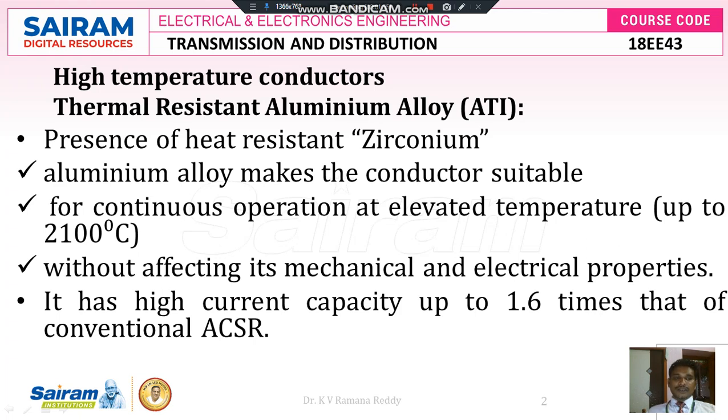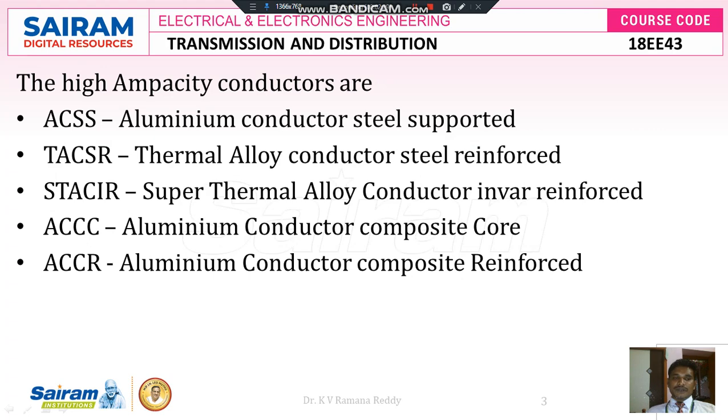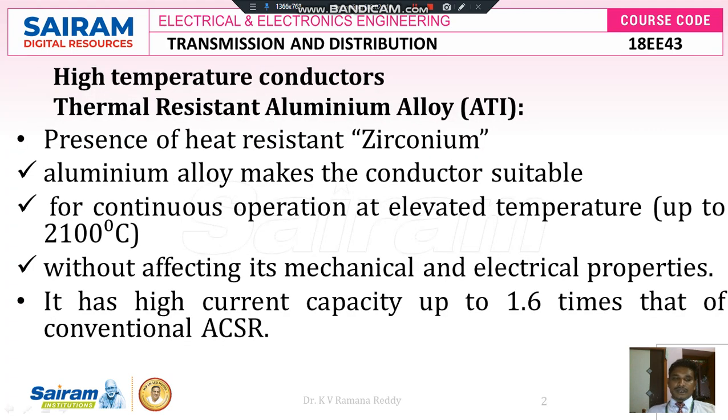Even when we compare thermal resistant aluminum alloy conductors, here it can transfer current 1.6 times greater than that of ACSR. But earlier we discussed HTLS. An HTLS conductor can carry current up to 2.5 times that of ACSR. So when we compare thermal resistant aluminum alloy conductor and HTLS conductor, high temperature low sag conductor, HTLS can carry 2.5 times, but thermal resistant aluminum alloy conductor carries only 1.6 times the current of ACSR. But it can stand high temperature of around 210 degrees centigrade.